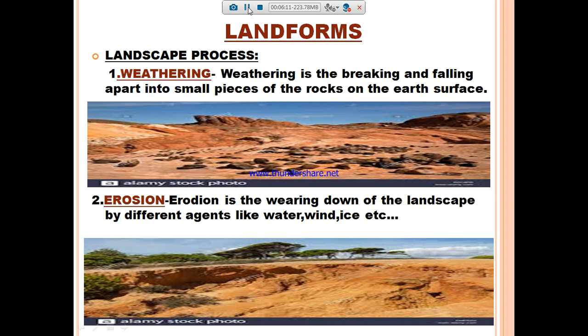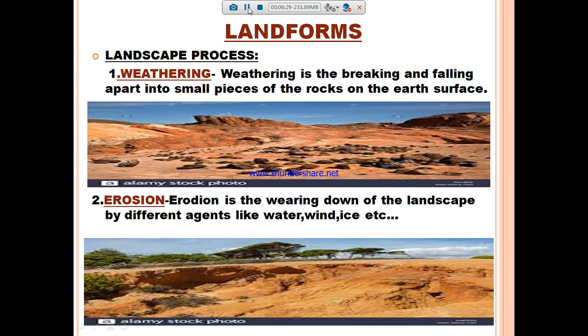So this process of erosion and deposition creates new kinds of landforms on the surface of the earth. That is what we are going to see. That is a landscape process. The landscape process is of two types: one is weathering and another one is erosion.